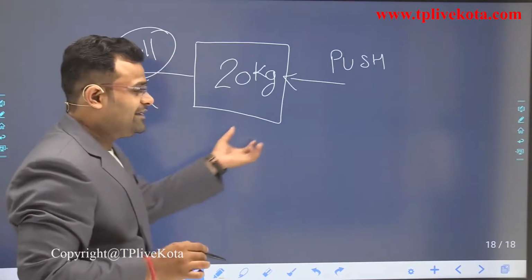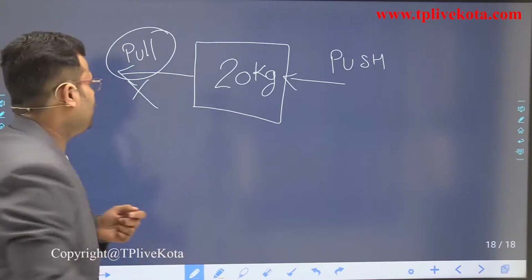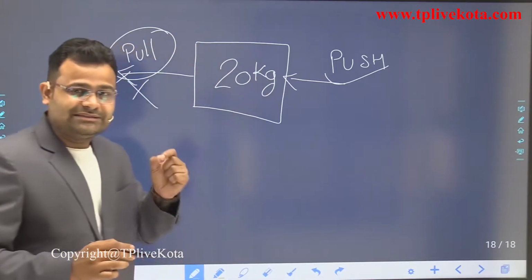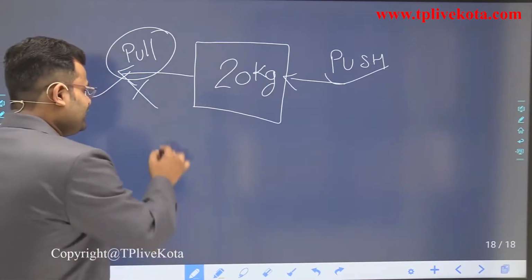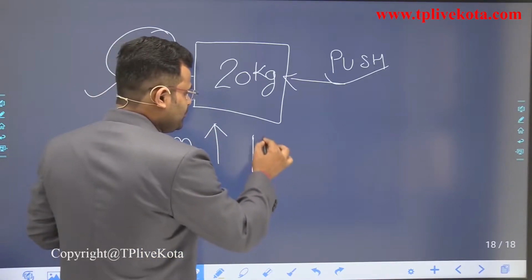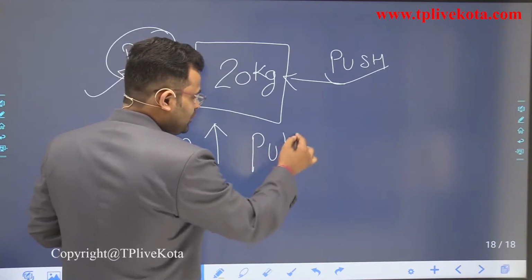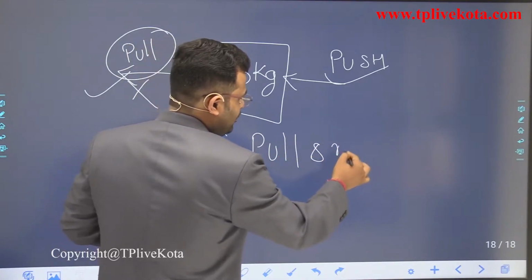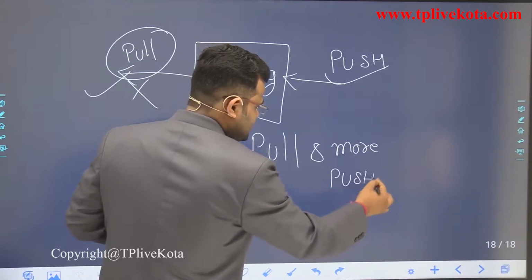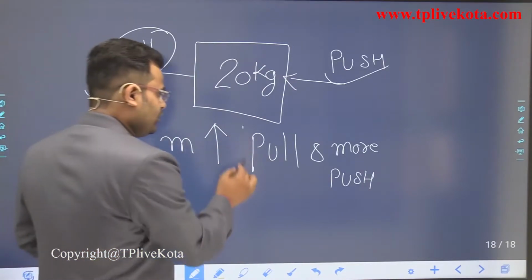When we increase the mass, we require more pull and more push. Dear students, if we increase the mass, we require more pull and more push.